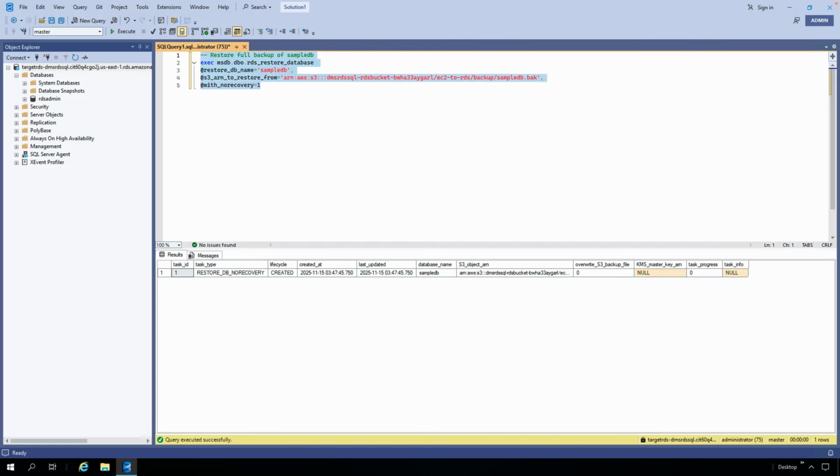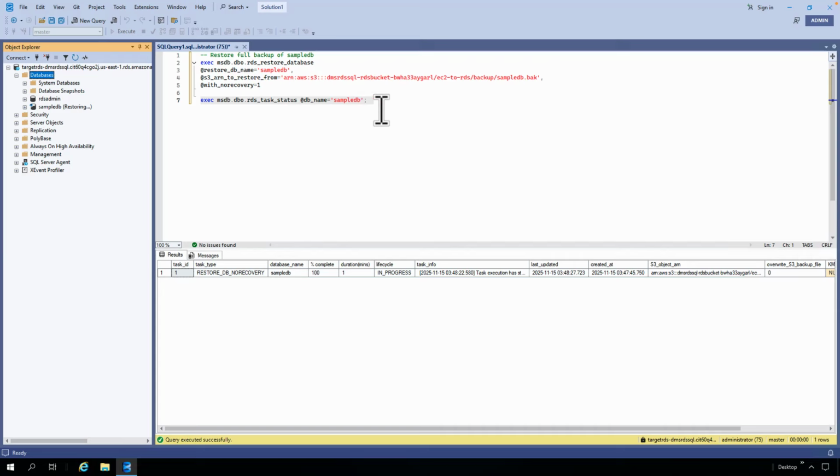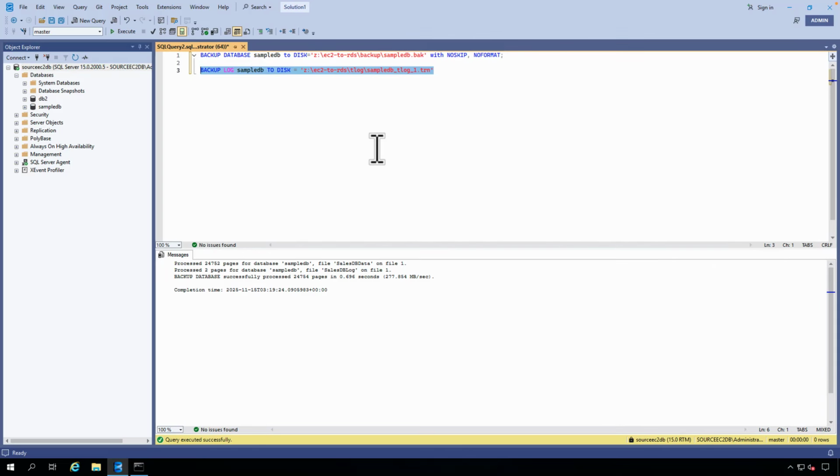I executed the restore command now, and you can see the restore job is created and it's running. We can also check this restore job status using a T-SQL command. Now you can see I executed the task status command, and you see the progress is in progress for the lifecycle here. And also on the left hand side, you can see the sample DB, which is a user database, in restoring status. Now let's connect to the SQL Server running on EC2 and take the tlog backup to the Z drive.